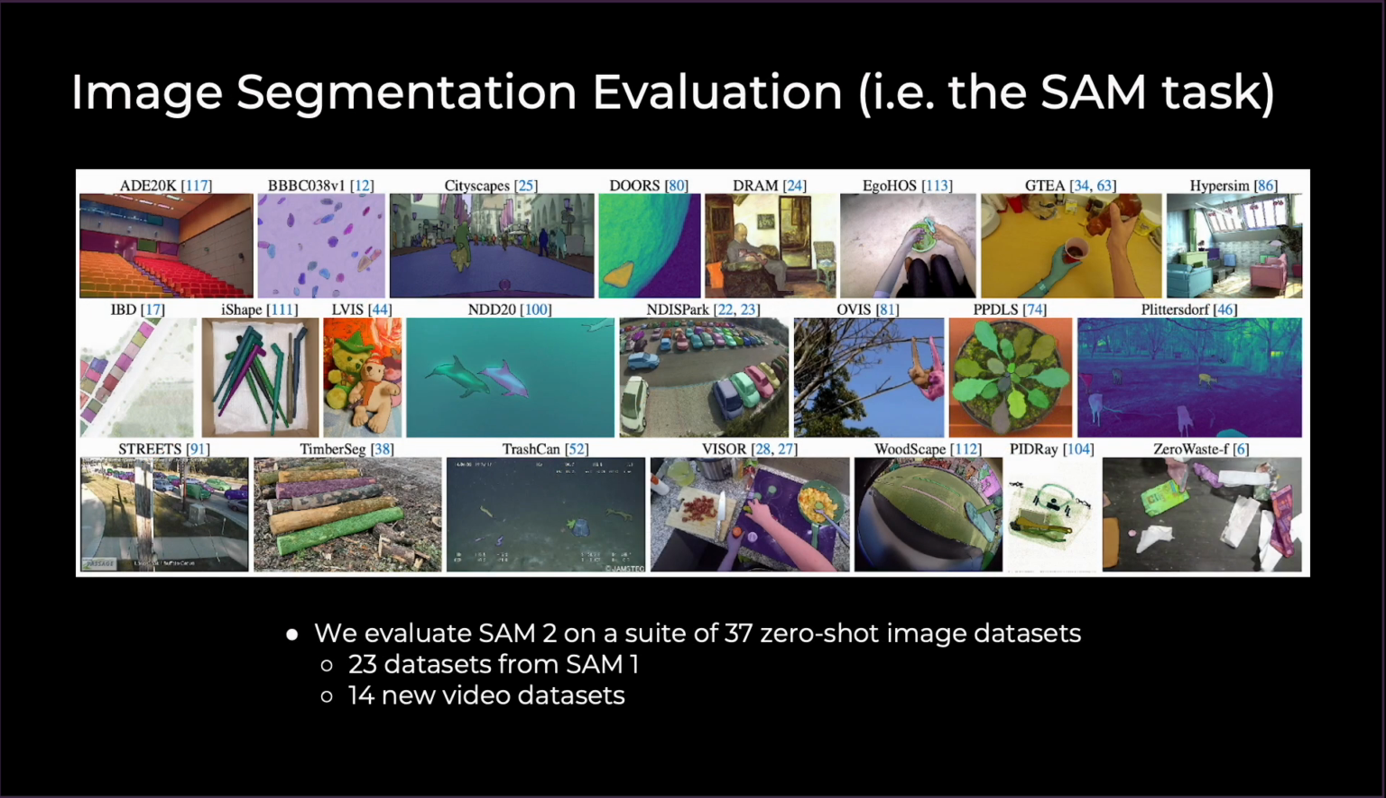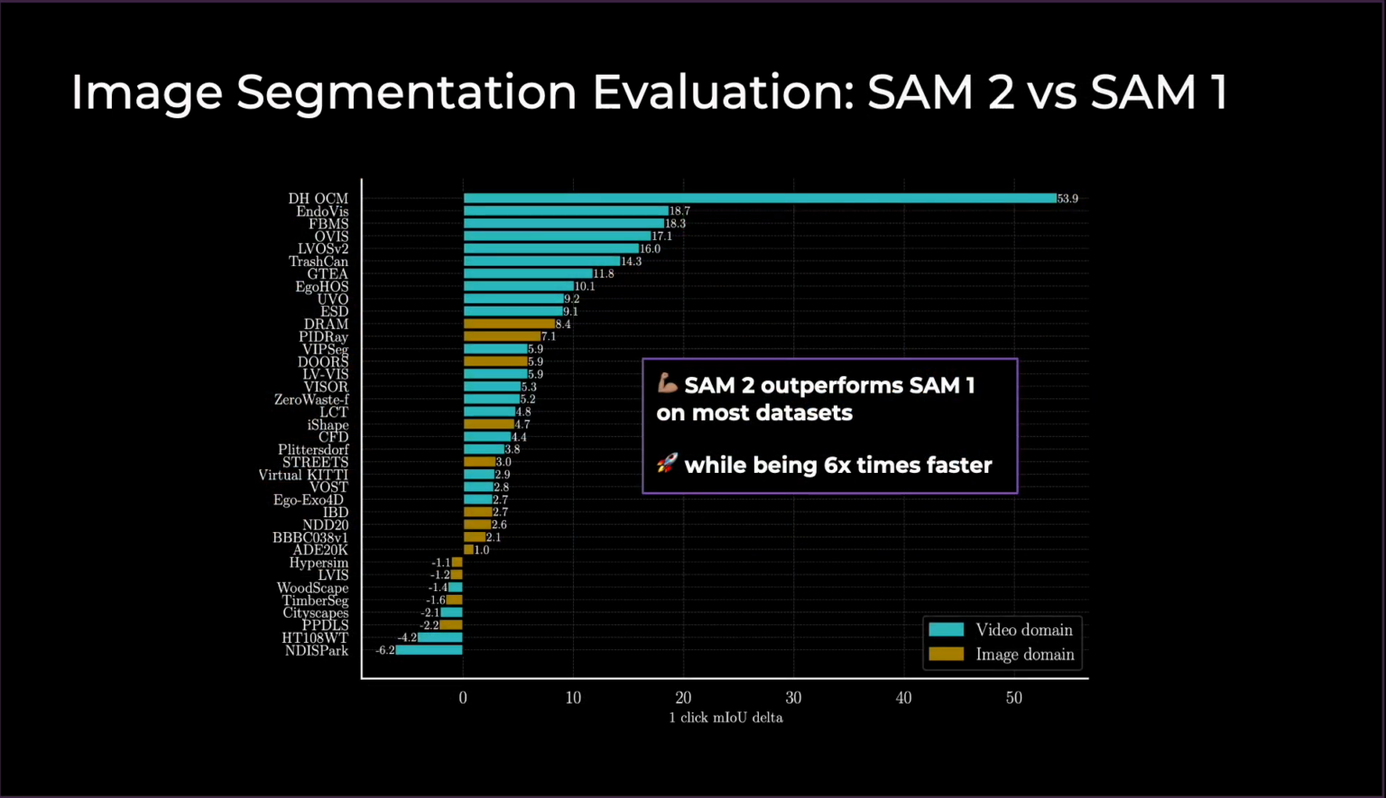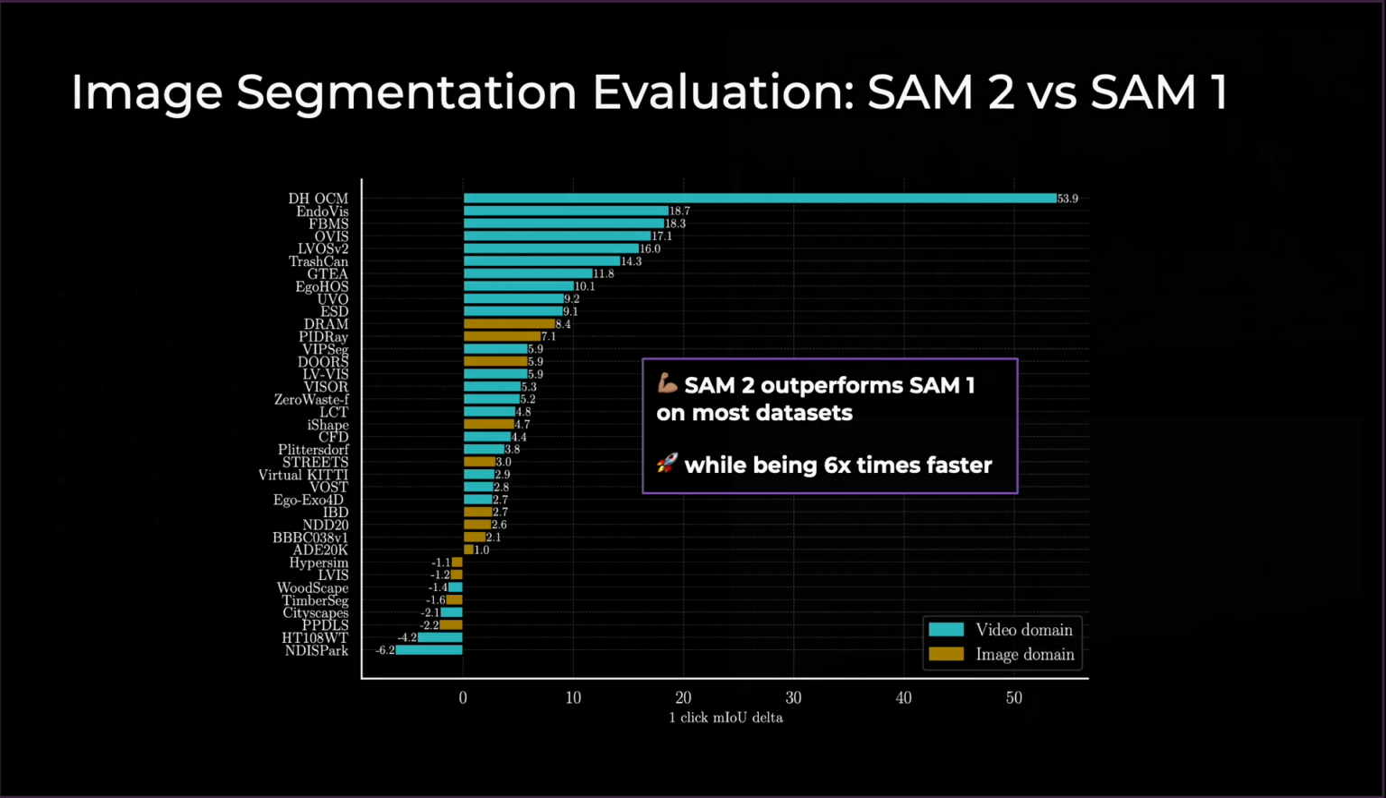Now, SAM2 is a unified model, so it should work on images as well as videos. To measure performance quantitatively on images, we measure performance on 37 zero-shot image segmentation datasets. And we find that SAM2 outperforms SAM1 on most datasets, while being 6x faster due to a combination of modeling and data changes.